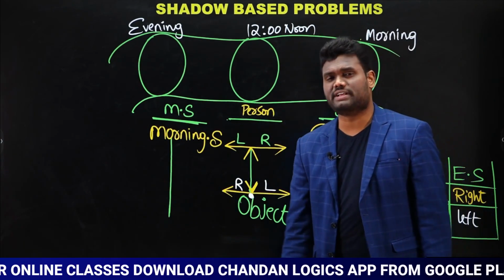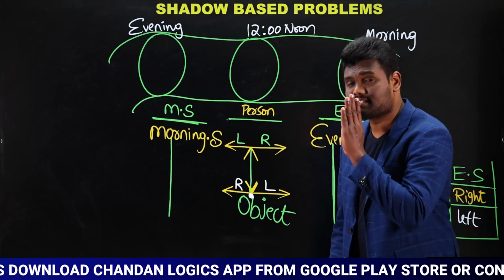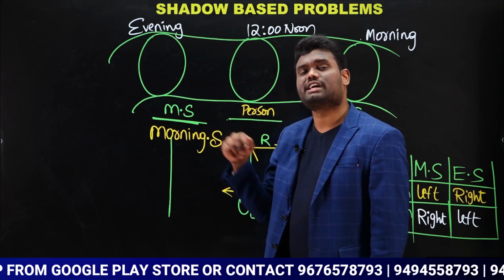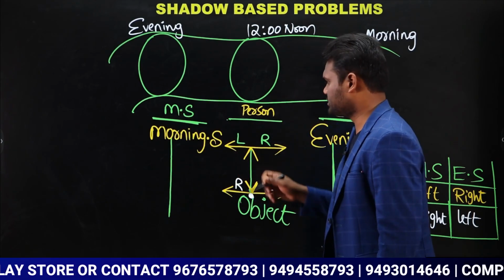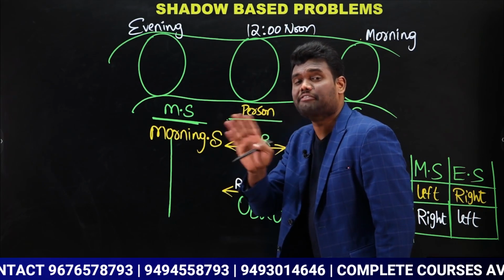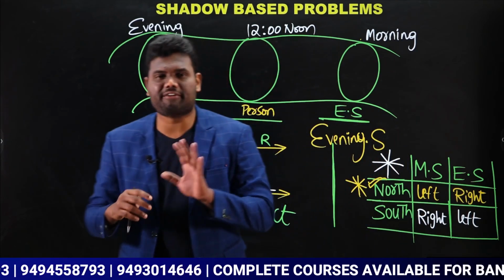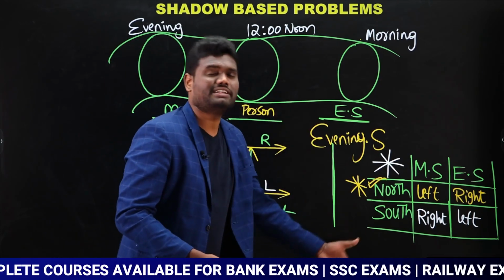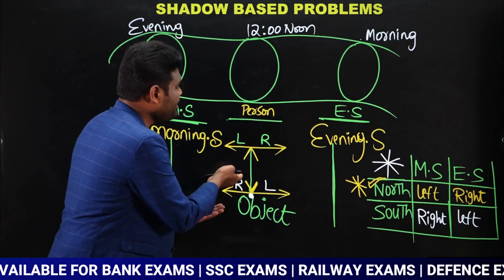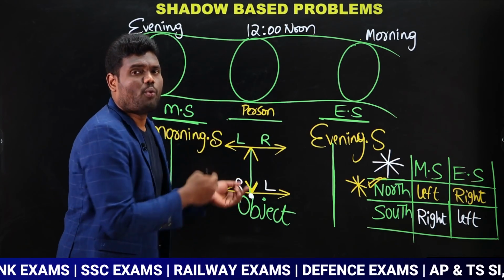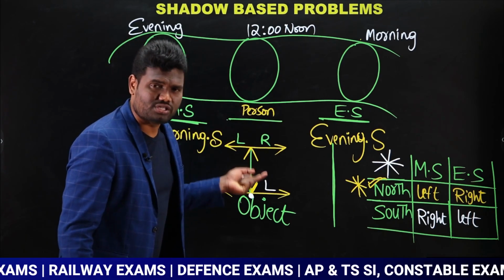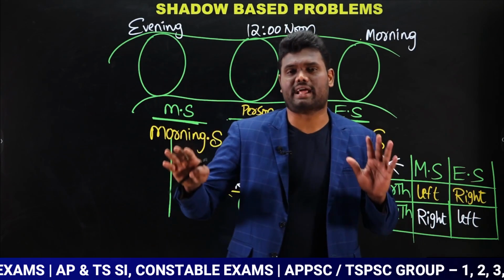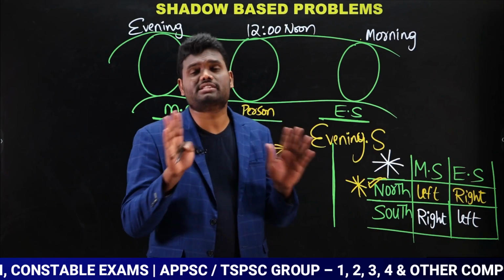In which direction is the person facing now? I told you the person found his shadow in front. Morning shadow in front means the person is facing which direction? Shadows will never change their position. Don't forget. If this is the morning shadow, it will be here only. If this is the evening shadow, it will be here only. But when you change direction, from north to south or east to west, it changes from left hand to right hand. Is it clear? Shadows never change their position.